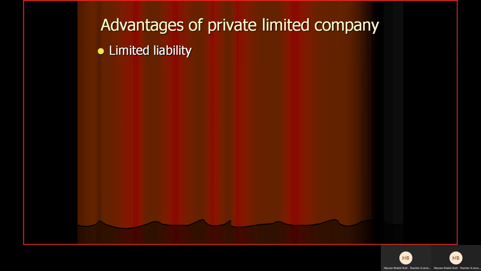Then we have large capital. So yes, private limited companies have a large capital, but now you have to compare it with businesses which have a smaller capital than that. So we can compare it with sole trader or partnership. Because there are more owners, a private limited company is more likely to generate greater capital than a sole trader, because there is only one owner. So obviously, one owner has a limited capacity to raise capital for the business.